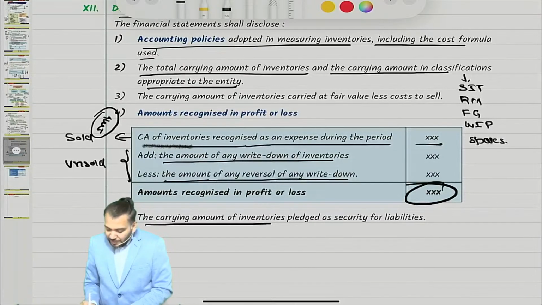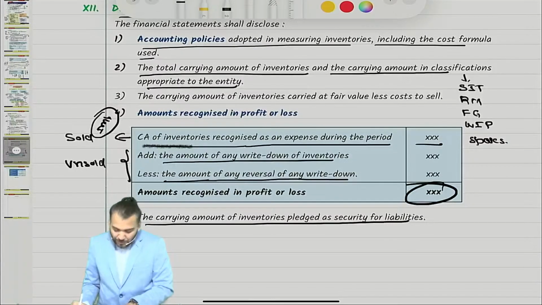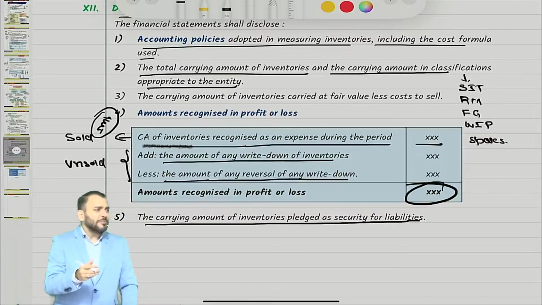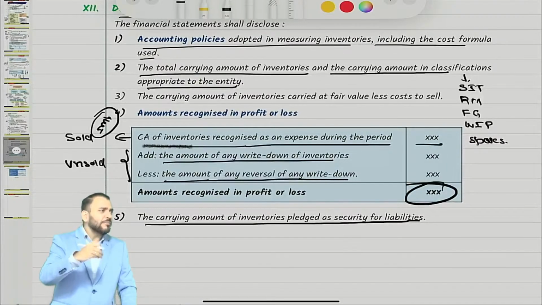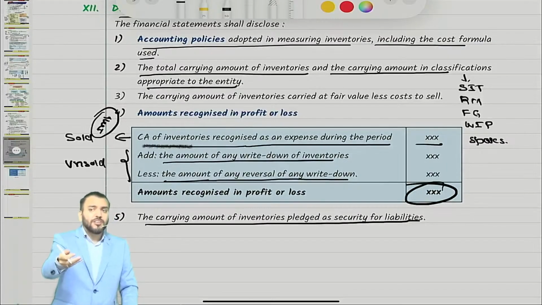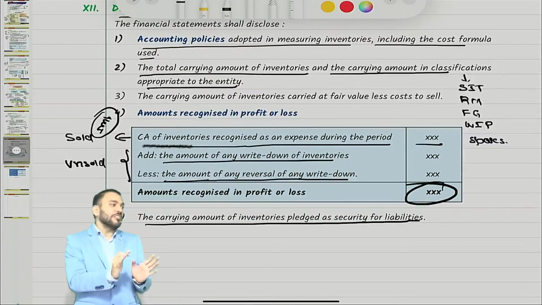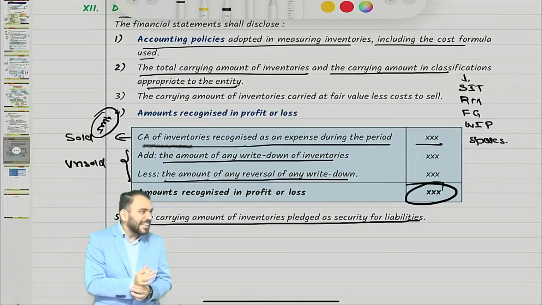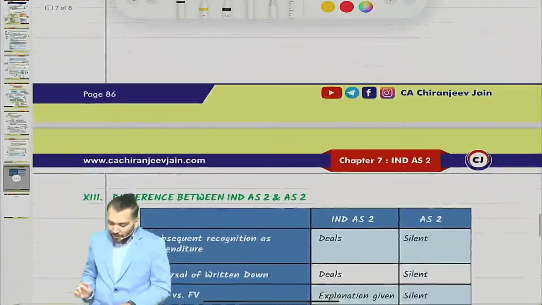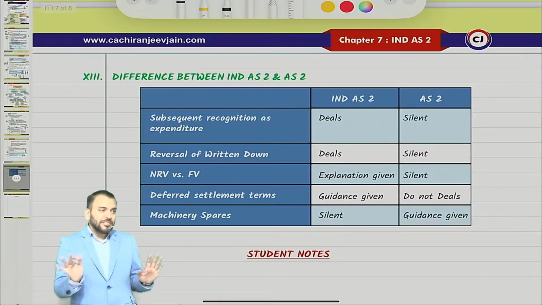Then the carrying amount of inventory pledged as security for liabilities. Means any inventory which has been hypothecated or given to the bank for raising finance, that disclosure needs to be given, that it has been given as security. These disclosures are required. With this, Ind AS 2 is completed.